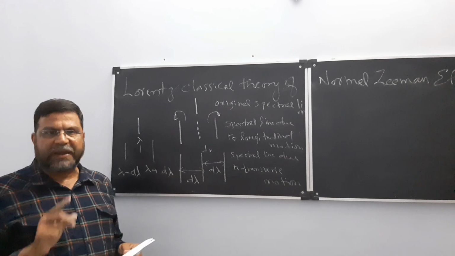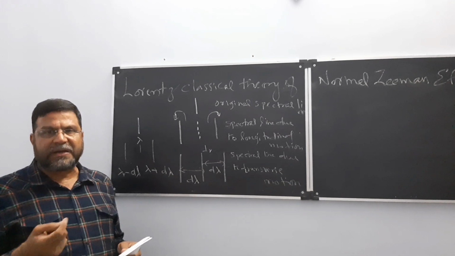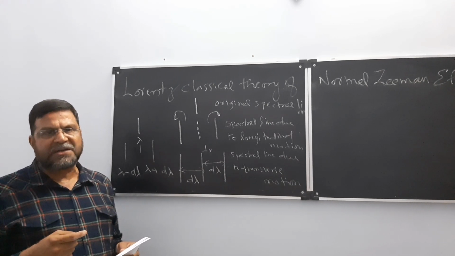Okay, now I am going to stop the class with this one. This is the classical theory, 5.5 marks. So next class we will derive the expression for Zeeman shift. Thank you.